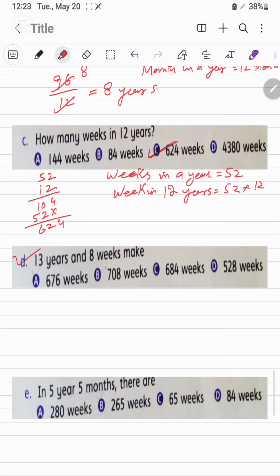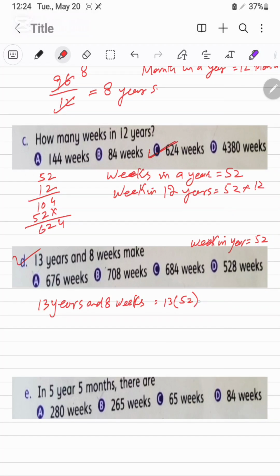We will convert 13 years into weeks, and add the 8 weeks, it will make the number of weeks. 13 years and 8 weeks, it will be 13 into 52, because weeks in a year are 52.